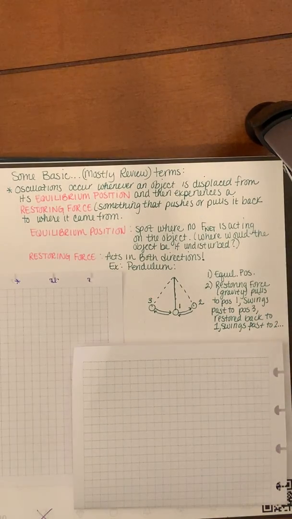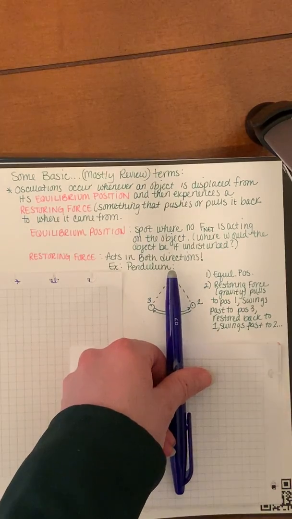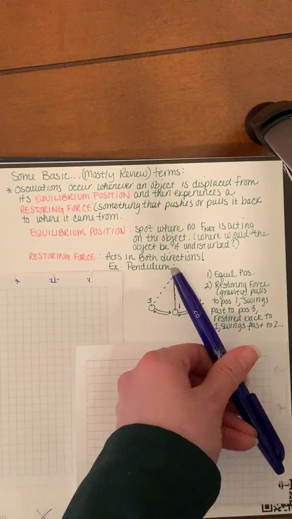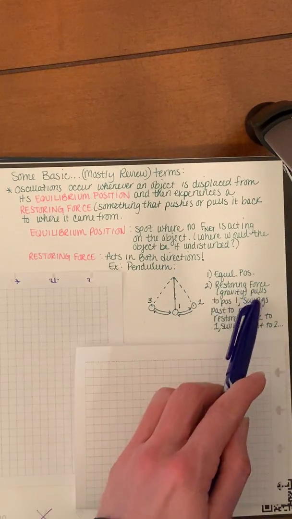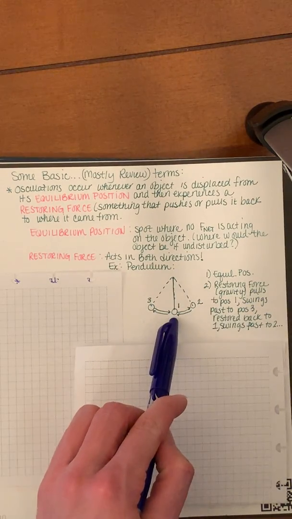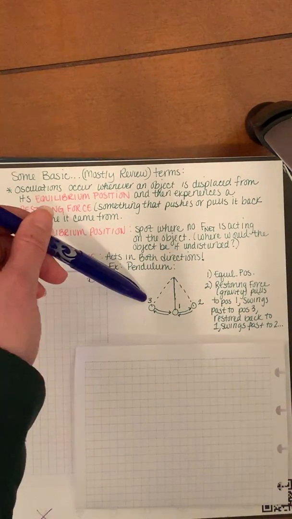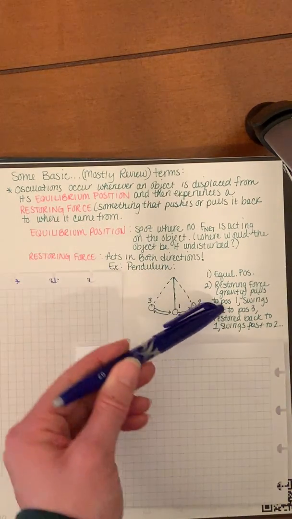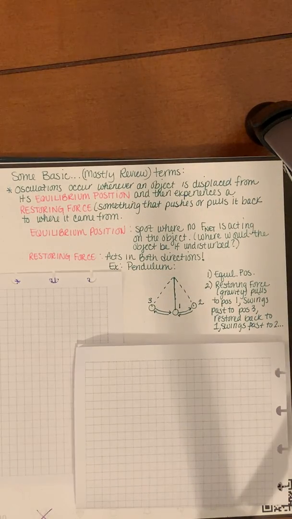So here's an example of that pendulum. This would be the pendulum in its equilibrium position, and then you pulled that pendulum back at a certain angle out of that equilibrium position. The restoring force, gravity, is pulling it back towards position 1, but it swings past position 1, goes all the way up to position 3, and then that restoring force acts again, and it goes back to position 2, and so on and so forth. So hopefully you get this idea of this back and forth motion that's really predictable.